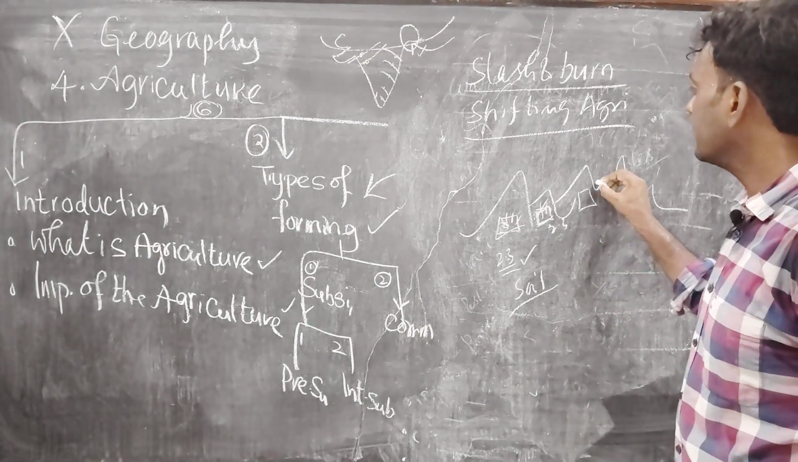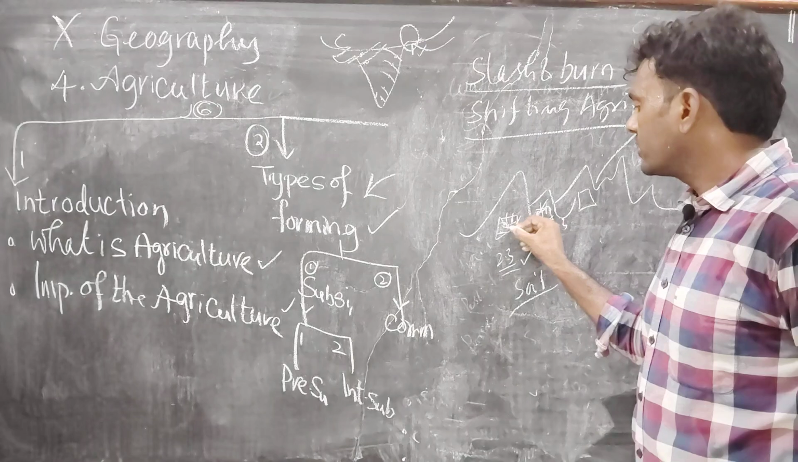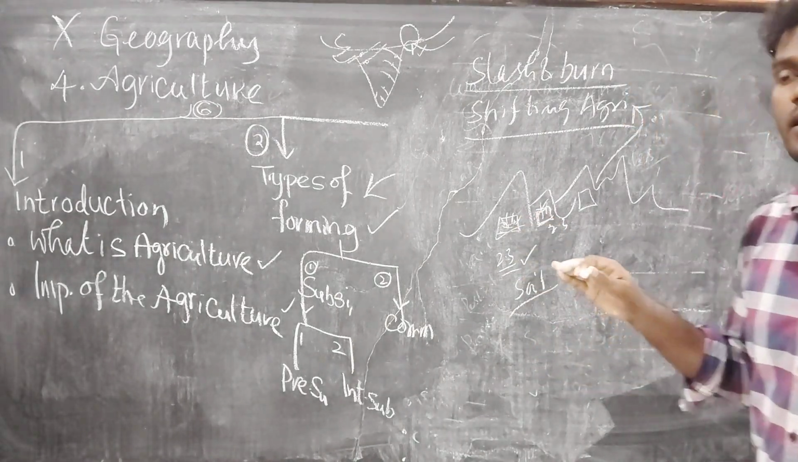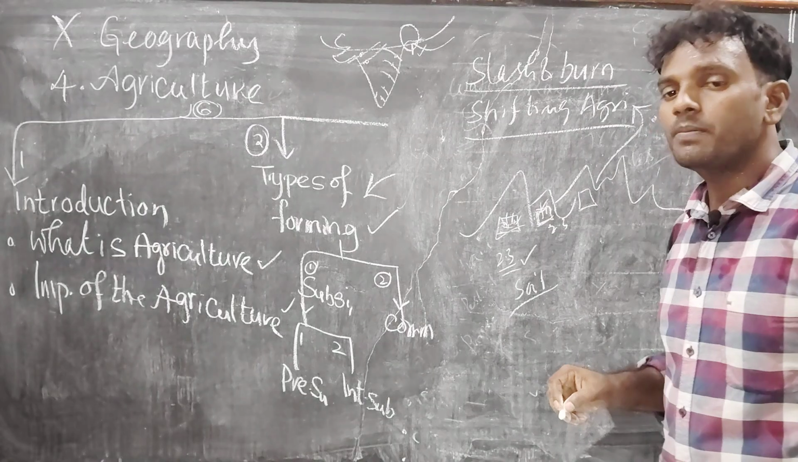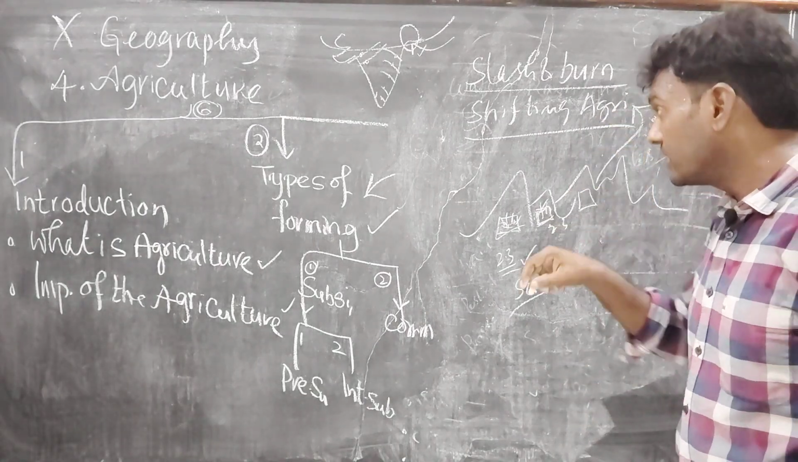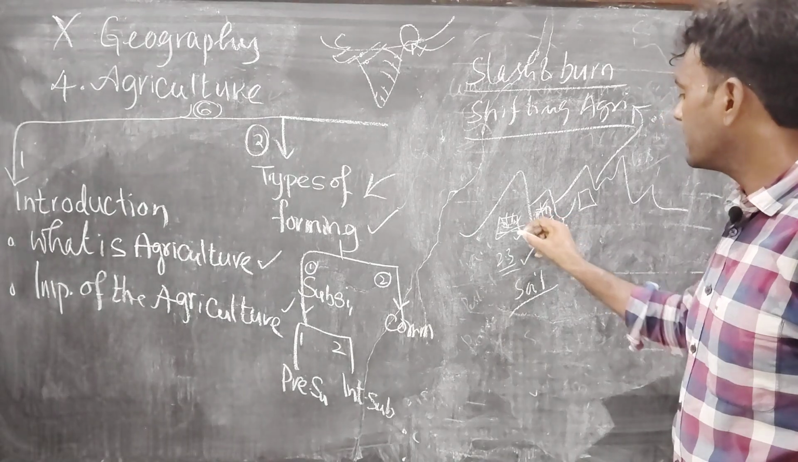That's what we call shifting cultivation. And also, after cutting the forest, what do they do? They burn the entire debris from the plants. That's what we call slash and burn. It is slash and burn agriculture, shifting agriculture.